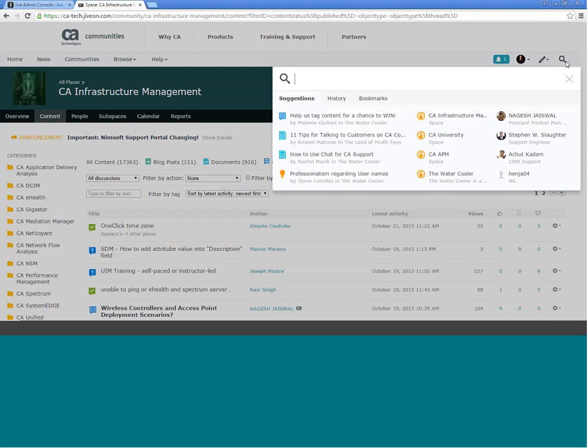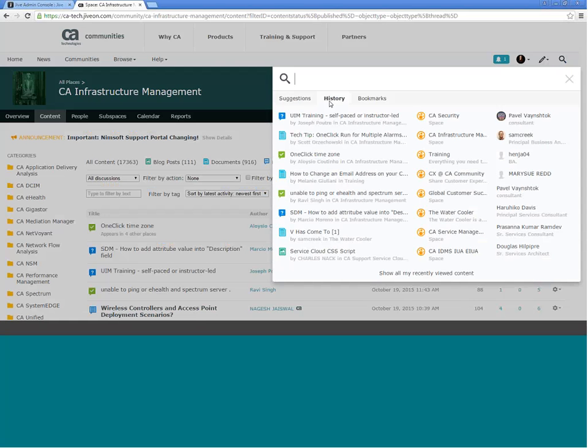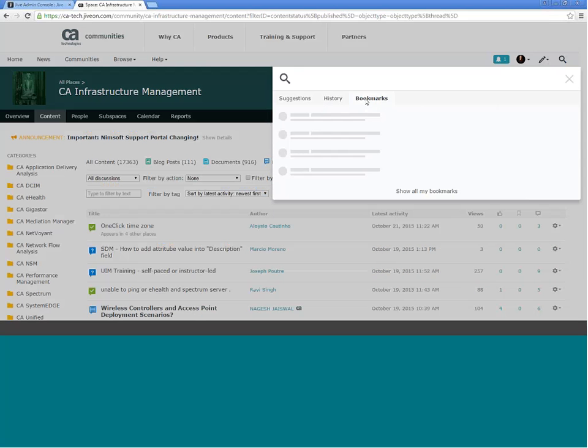So good to know. The only other thing I think I want to bring up right now is that the search is just a little bit different. I'm sure you've seen it as I've been searching throughout this entire demo. So now instead of frequently viewed, it has suggestions. What I found in my use of this is that suggestions are basically your frequently viewed stuff. It might differ a tiny bit, but it's just going to recommend specific places, people, and content based on what you've been doing in the communities recently. You still have your recently viewed, which is now called history, and your bookmarks here as well.